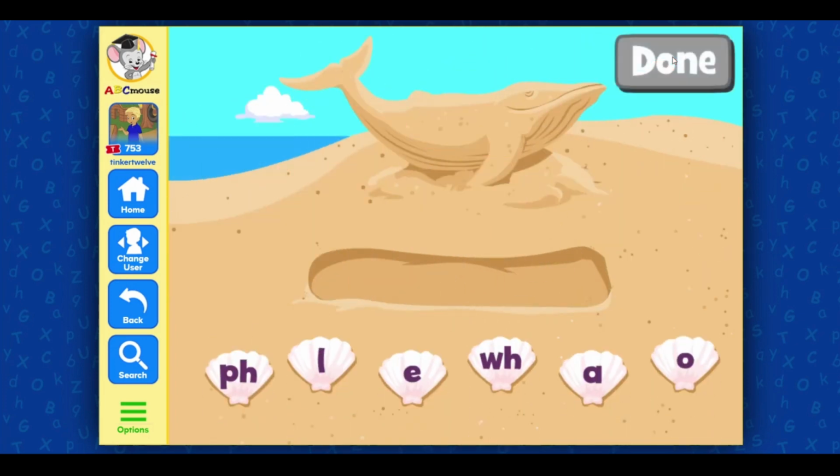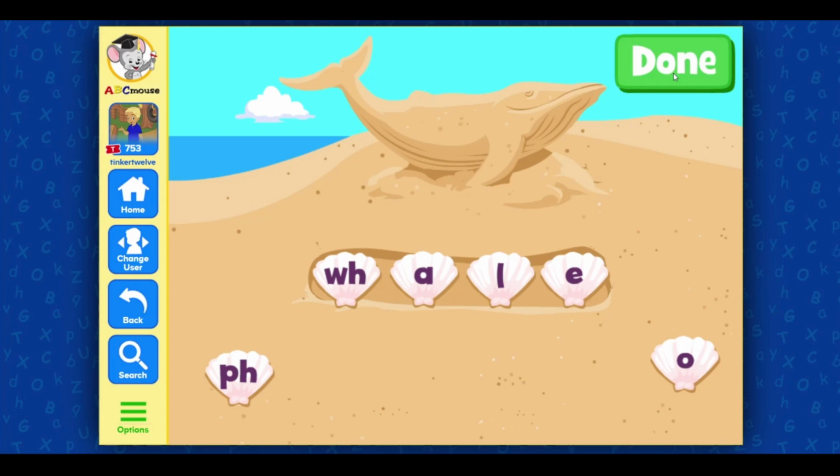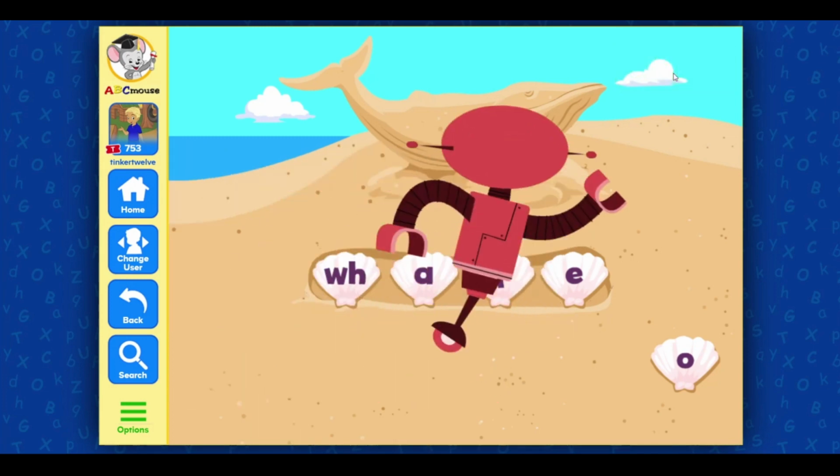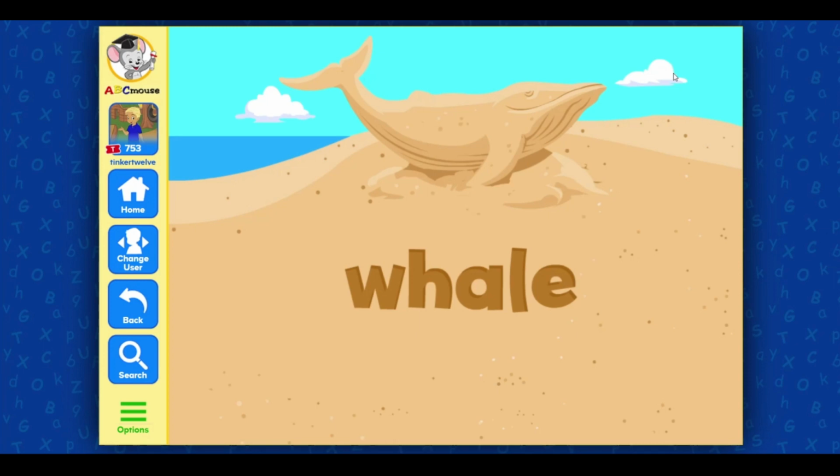Drag letters to spell the word. Whale. Awesome! Whale.